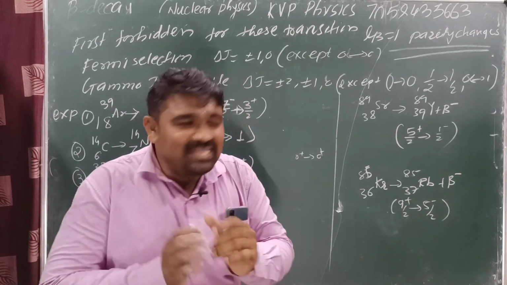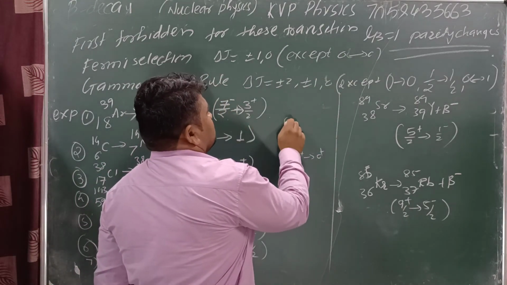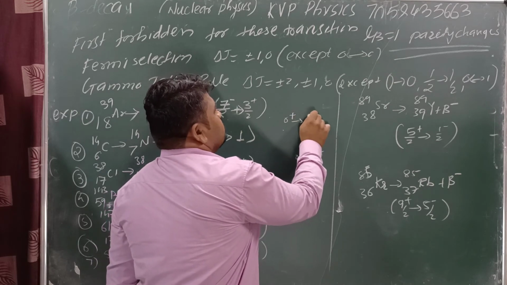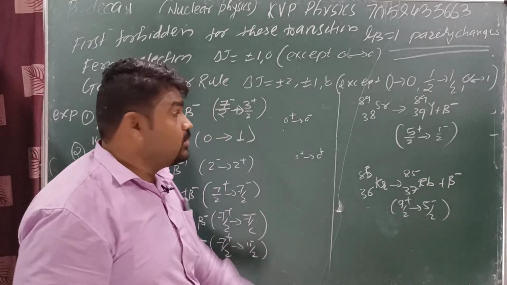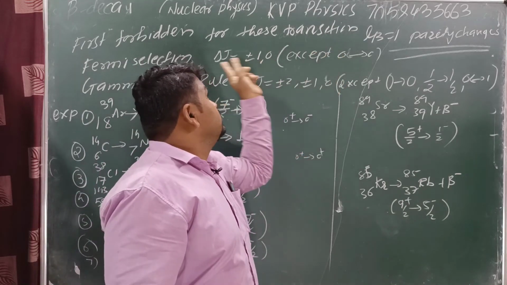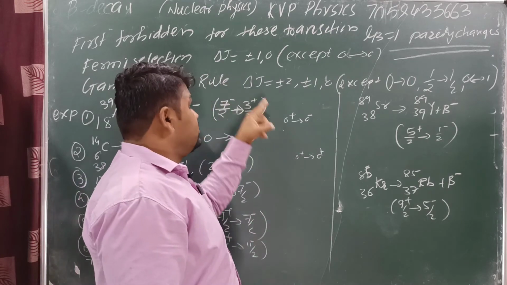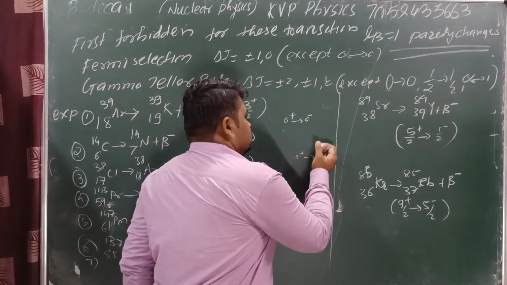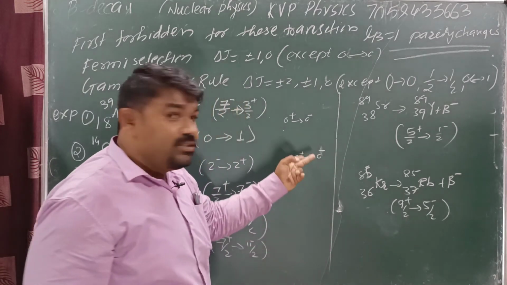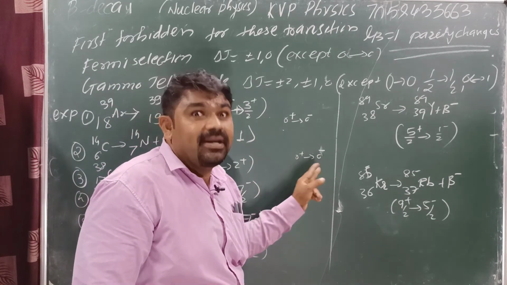Suppose parity is a change. Suppose it's like that: 0 plus to 0 plus 2, 0 minus. Then what is the Delta J difference? Delta J difference is equal to 0. Yes or no? Then we can say this one is FT transition. Here parity change means this one is a first forbidden, because here parity is a change.